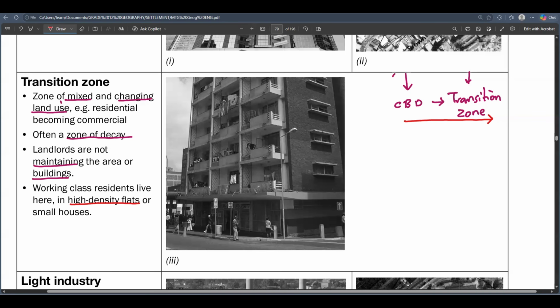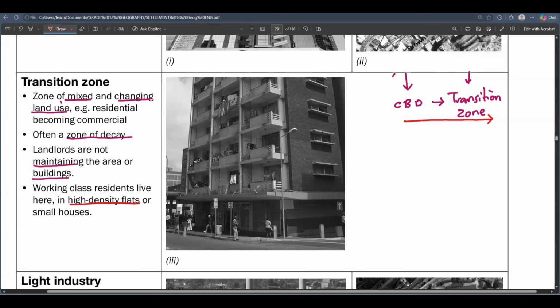So usually the people that live at the transition zone are the people who work at the CPT. And the flats that they are renting are usually expensive, but they're not maintained. So the working class residents are living in high density flats. But it can happen that they are living in small houses, but I don't know which urban area to make reference of. If we take an example of Johannesburg, I think most people go to Johannesburg, so I'll be referring to it the most.